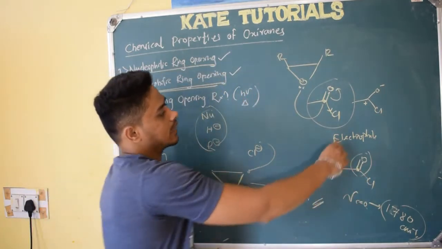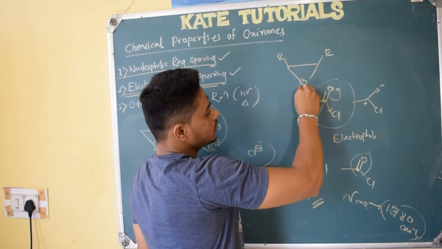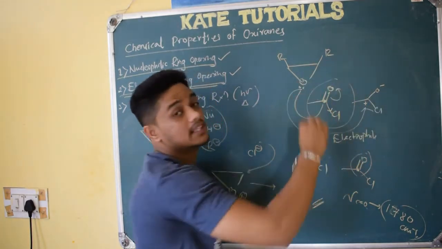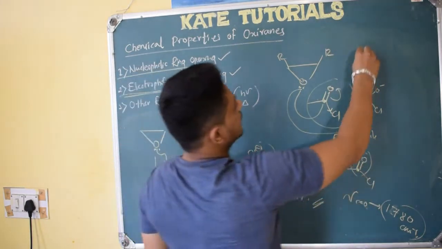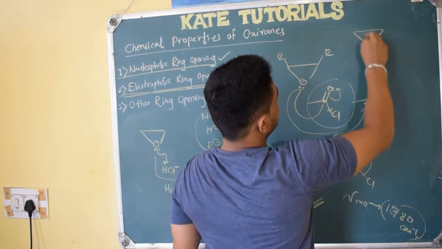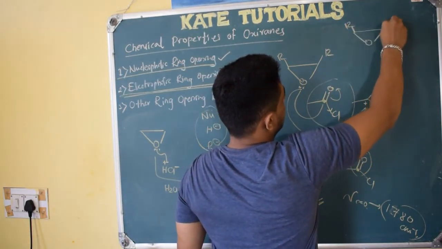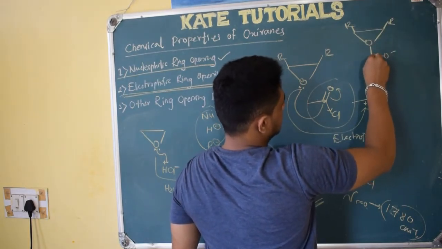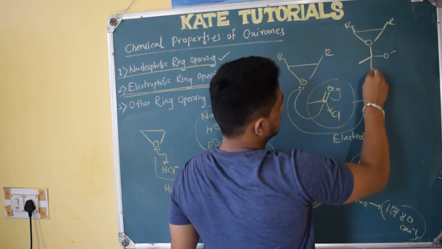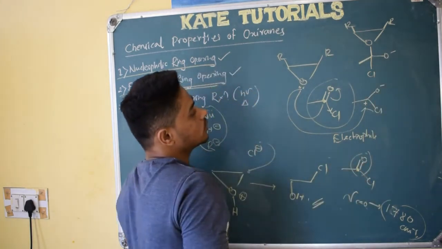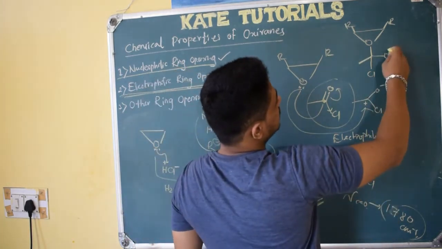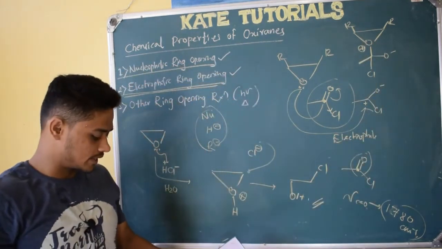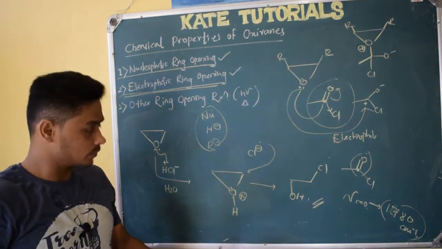So this having a lone pair acts as a nucleophile and attacks this electrophilic carbon. So I will get this compound: R here, O minus, one more CH3 is there, and here chlorine is there. Oxygen gets positive charge because it has donated its lone pair of electrons.